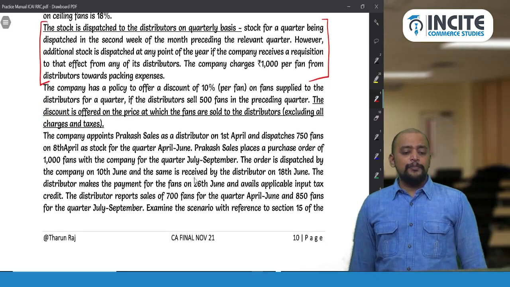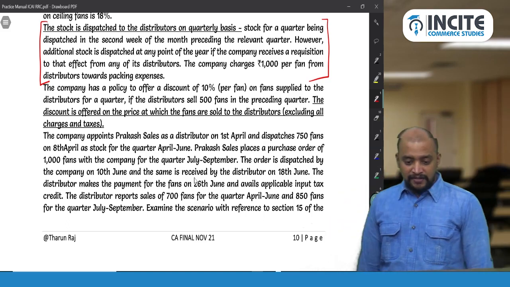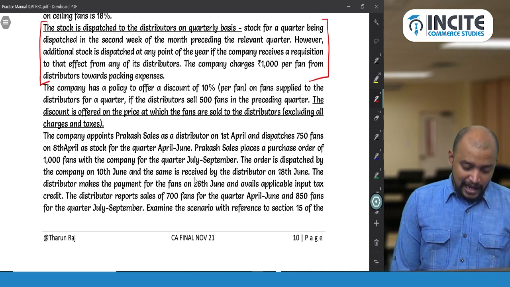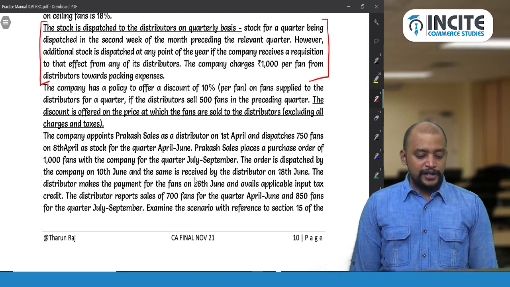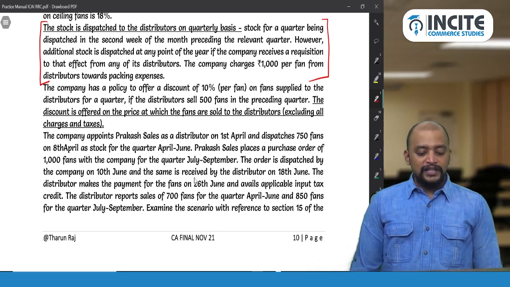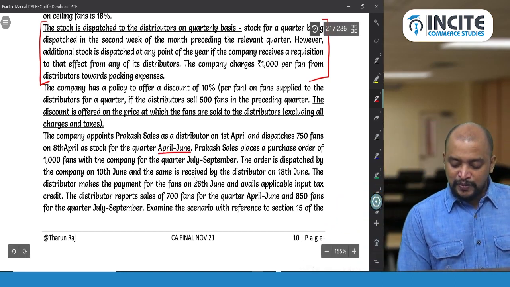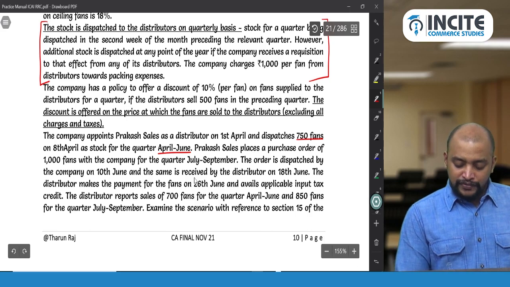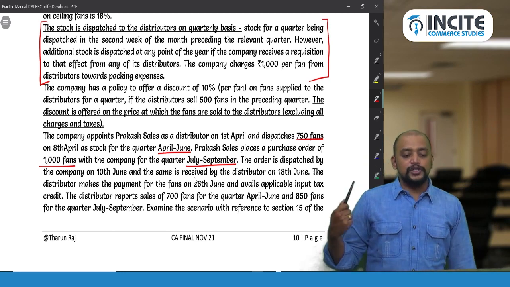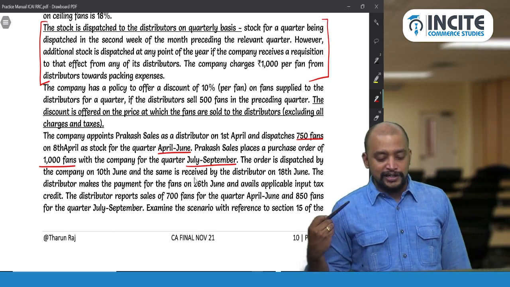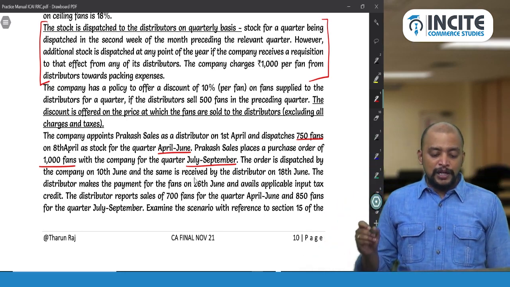Then the company appoints Prakash Sales as distributor on 1st April and dispatches 750 fans on 8th April as stock for the quarter April to June. Prakash Sales places a purchase order of 1,000 fans with the company for the quarter July to September. So for April to June, how many fans were dispatched? 750. For July to September quarter, 1,000 fans. The order is dispatched by the company on 10th June and the same is received by the distributor on 18th June. The distributor makes the payment for the fans on 26th June and avails the applicable input tax credit.